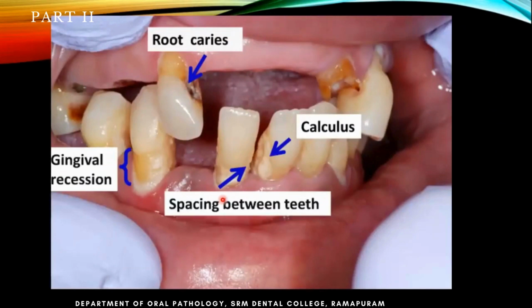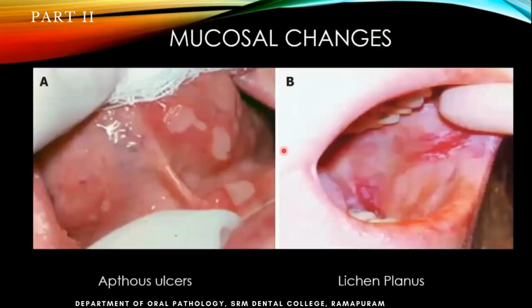Excessive calculus, there is an obvious periodontal problem here with recession. And probably this patient was wearing an RPD, there is food accumulation and tooth caries has started. You can see this is the common thing, periodontal disease, and you will also see spacing because of the periodontal disease. Okay. So mucosal changes, aphthous ulcers can happen.